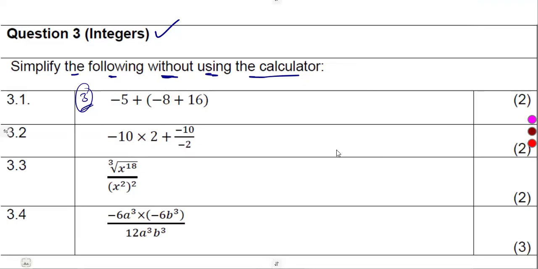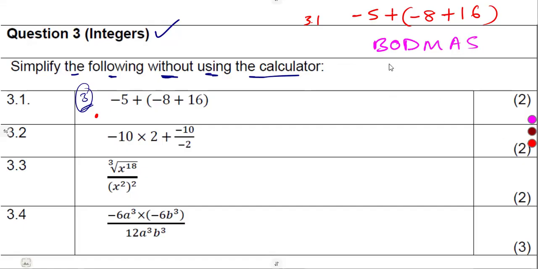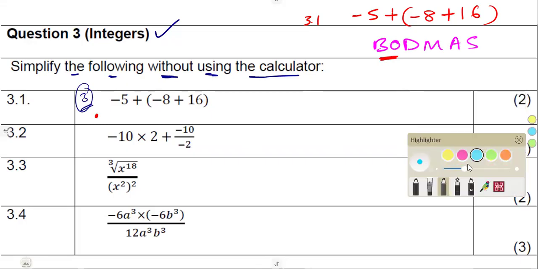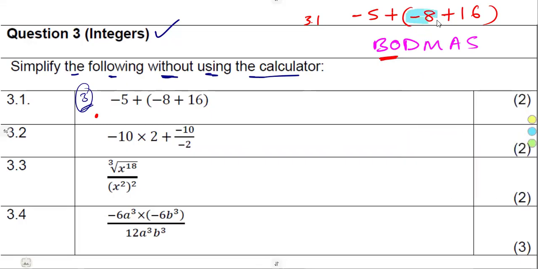Anyways, how do we simplify this without using a calculator? So we are given -5 plus -8 plus 16 in a bracket like this. Remember your BODMAS or BOMDAS. Are we having brackets first? Yes, we have got the brackets. So we must simplify what is inside of the brackets first.